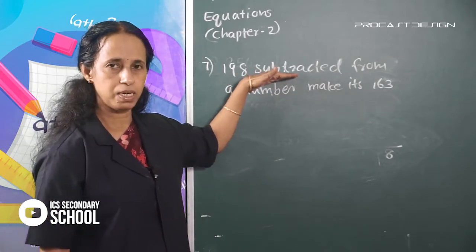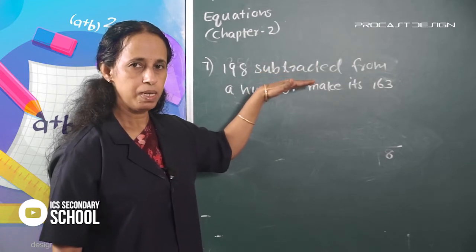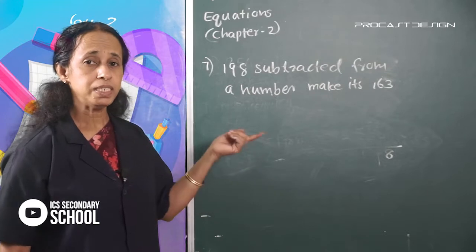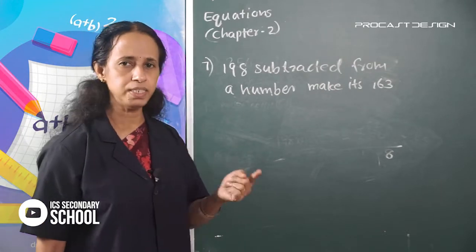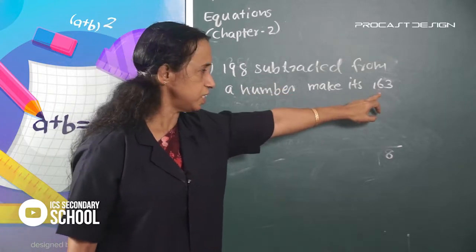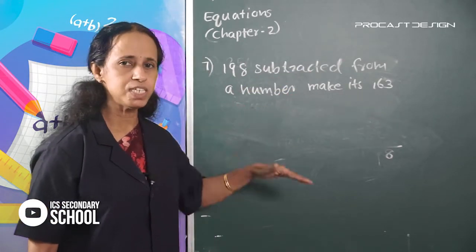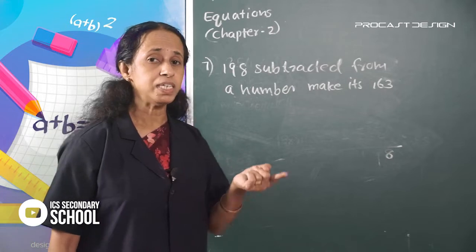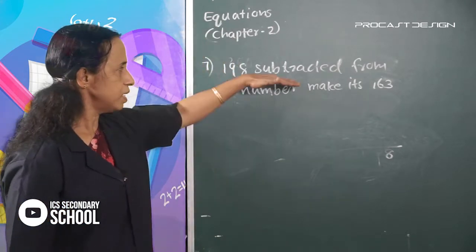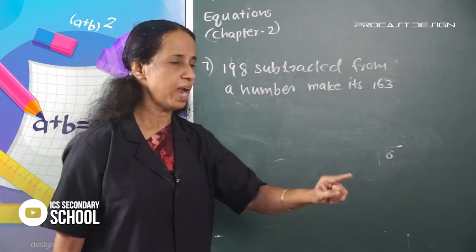Here it is subtraction. The method of inversion says, if the result is known, to find the number, change subtraction to addition. Here the result is 163. Change this subtraction into addition.